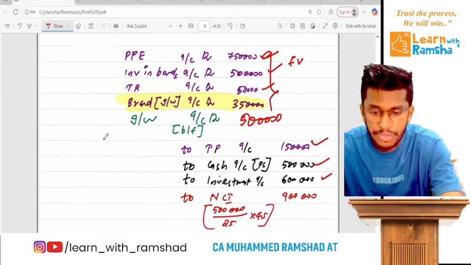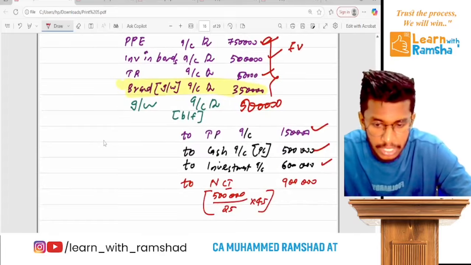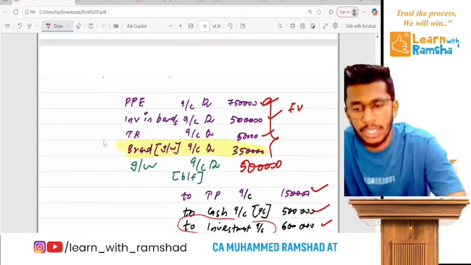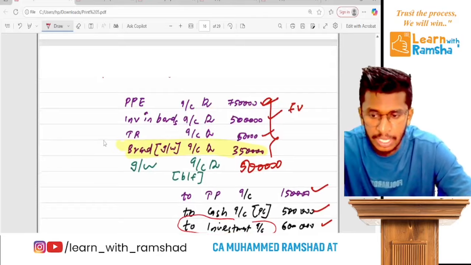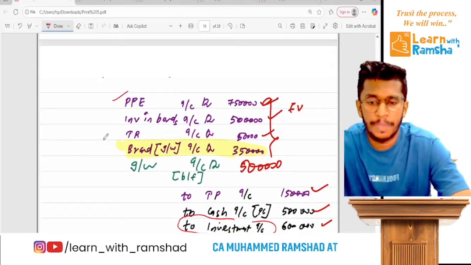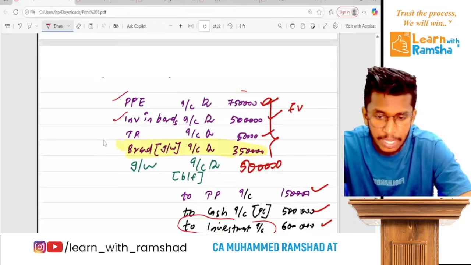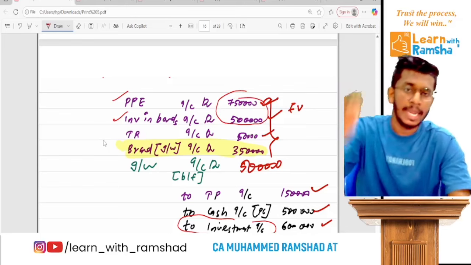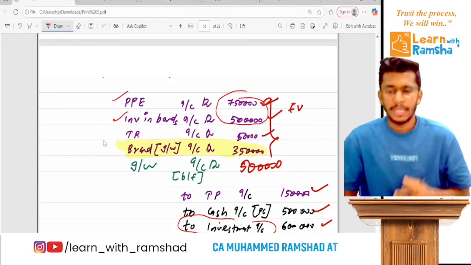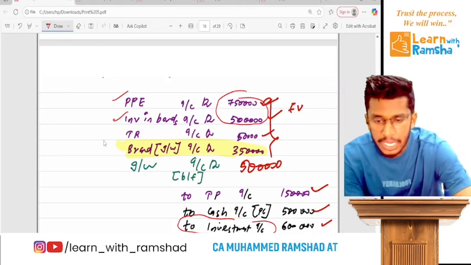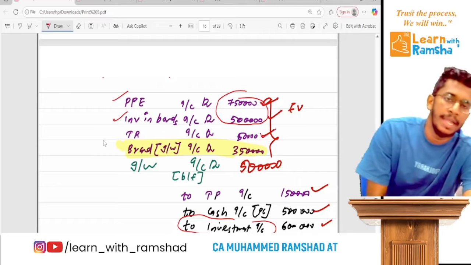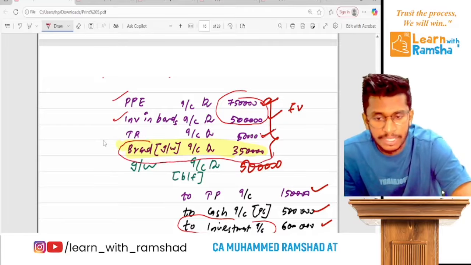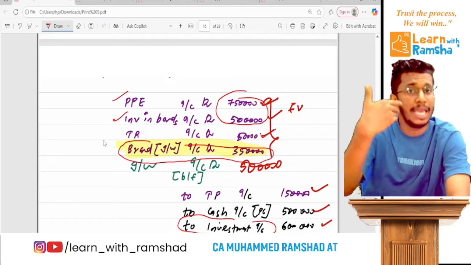But here we have to insert the complete consolidation. Alongside we have to delete that old investment. So when you pass this journal entry, you have to take out the fair value. The PPE and investment in corporate fair value is given as this. You don't take book value, take fair value. Clear? Now the trade receivable has no difference. But now remember, there is an asset having a fair value of 3,50,000 which is not in their books.